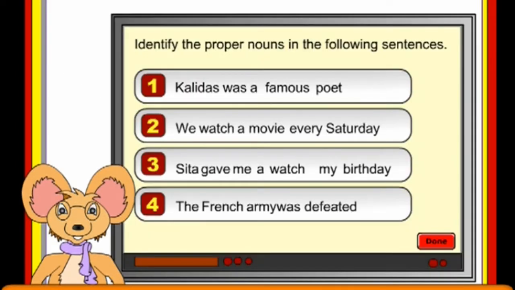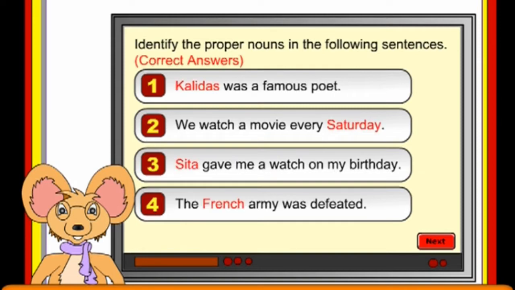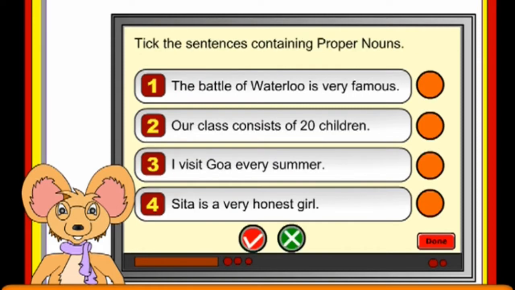Identify the proper nouns in the following sentences. Pick the sentences containing the proper nouns.